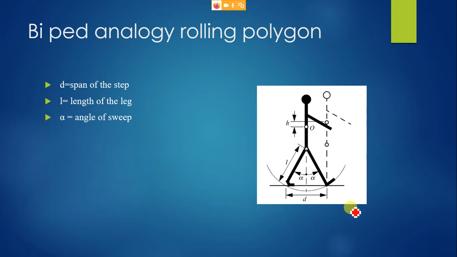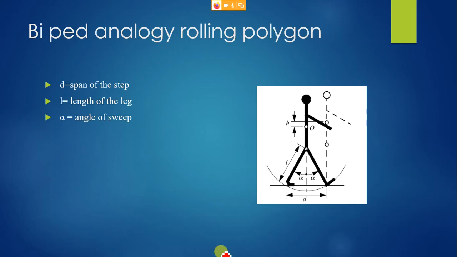What is this biped analogy? We human beings are biped because we walk on 2 legs. We are not like any other living organisms on the earth who cannot stand completely on two legs. We feel that we are the most intelligent living thing on the earth. So we have a lot of things like balancing the body. Right from balancing the body, you have a greater sense. All these things together give the analogy of a rolling polygon for a human being.